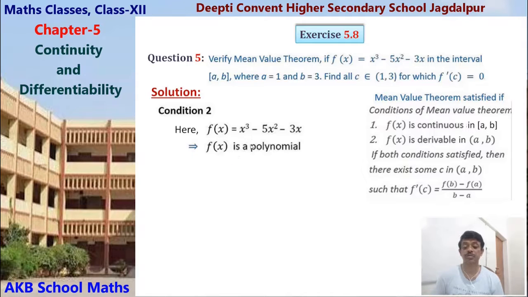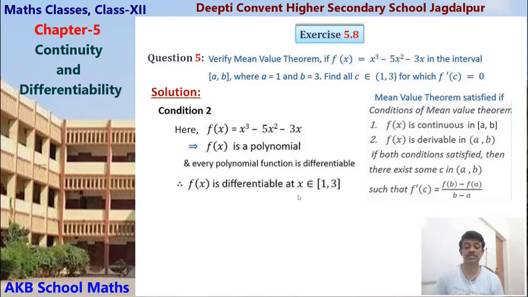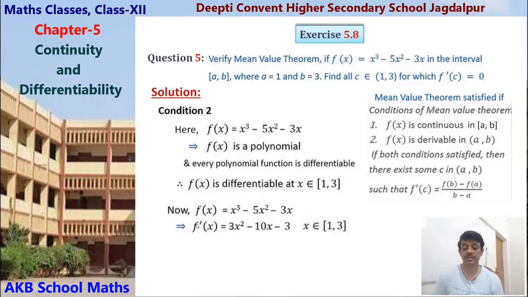Now condition 2. Here f(x) = x³ − 5x² − 3x. This is also a polynomial, and every polynomial function is differentiable. That's why f(x) is differentiable for x belonging to (1, 3). Differentiating, f'(x) = 3x² − 10x − 3, for x belonging to (1, 3), and this is the derivative. So condition 2 is satisfied, the function is differentiable.